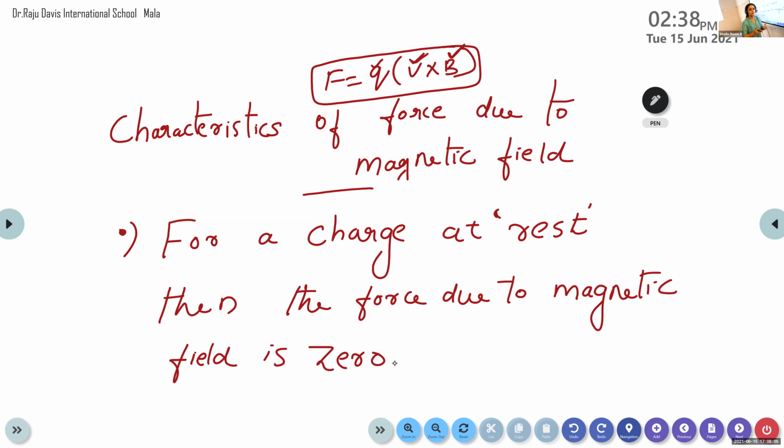That is, if the angle between the velocity and the magnetic field is 90 degrees, that is they are perpendicular, then only the force due to magnetic field exists. And in the third case, for a charge at rest, that is, the charge is stationary, not moving, the force due to magnetic field is 0, because we have studied that the magnetic field arises only due to the presence of moving charges. So this is all about the Lorentz force, and these are the characteristics of the force due to magnetic field. Is it clear?